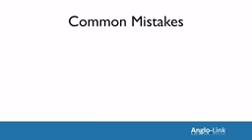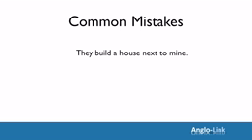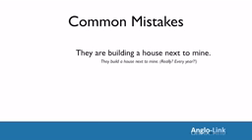Let's look at another example. They build a house next to mine. Do they? Really? Every month? Every year? Regularly? It doesn't make sense. You're referring to something that's just happening now, and it will end sooner or later. So, once again, we need the present continuous. They are building a house next to mine.